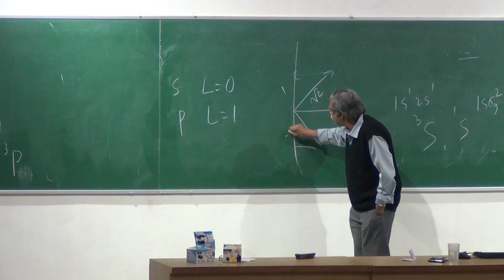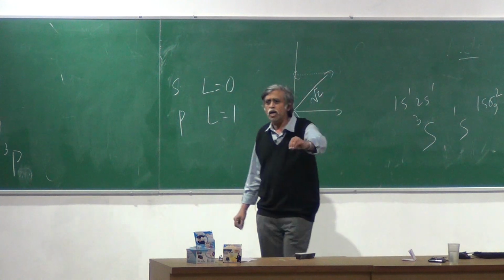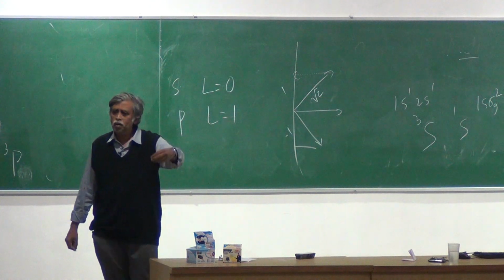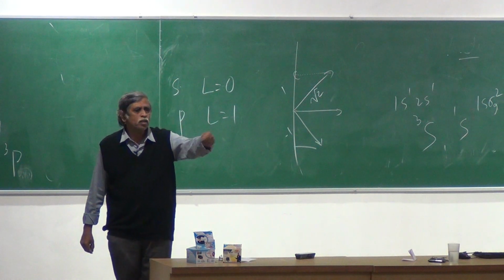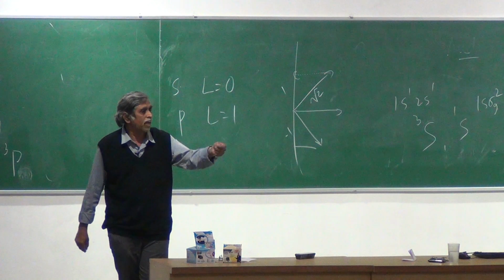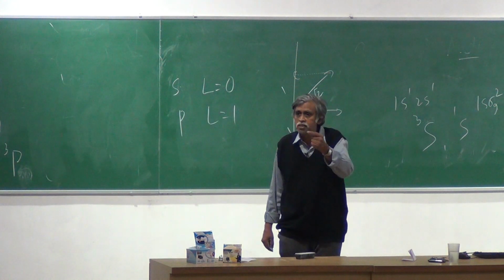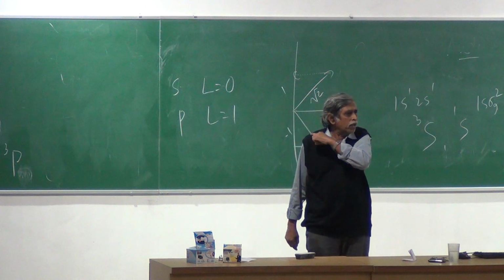So the moment I say L equals 1 for an atom, of course it's the same thing for L equal to 1 for a little electron. Because the azimuthal quantum number L, let's say L equal to 1 for one electron, it simply means that electron can orient its angular momentum this way.